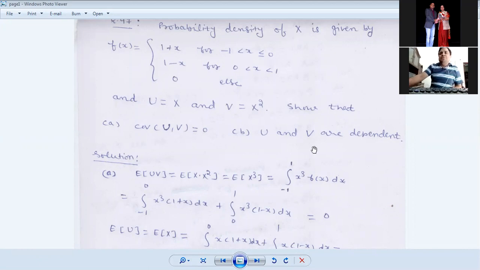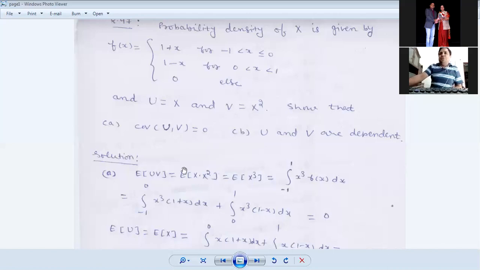We all know that whenever U and V are independent random variables, then the covariance between them is 0. But is the converse also true? So through this exercise, you can see that the converse is not true. We have two random variables U and V which are uncorrelated, meaning their covariance is 0, but U and V are not independent, they are actually dependent.